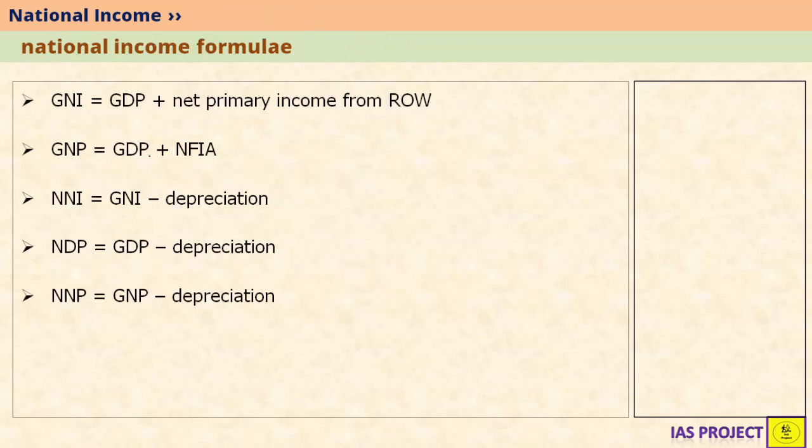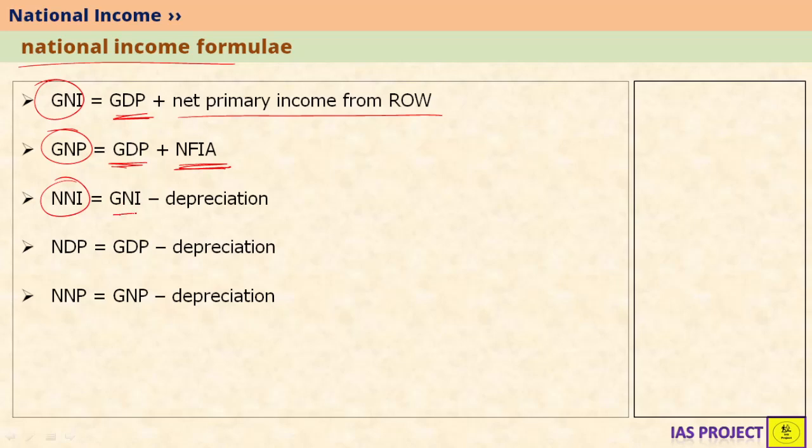So let's revise quickly the national income formulae. The first one is GNI. GNI can be written like this: GDP plus net factor income from the rest of the world. Then GNP. GNP is nothing but GDP plus net factor income from abroad. NNI is nothing but GNI minus depreciation. We have N, means we are subtracting depreciation from G. We have NDP. NDP is nothing but GDP minus depreciation. Again, we have NNP, which is GNP minus depreciation.